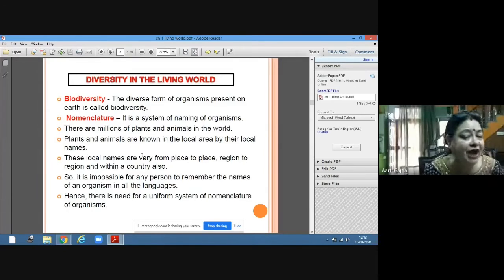Animals and plants are known in the local area by their local names. Local names differ from place to place, region to region, and country to country. So it is impossible for any person to remember the name of an organism in all the languages, and everywhere it is different. So what is the need? The need is for a uniform system of nomenclature of organisms.